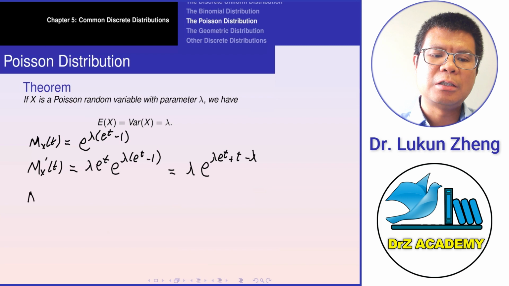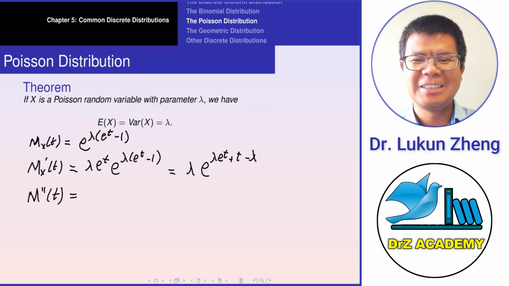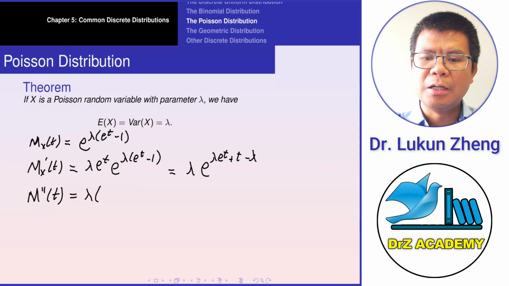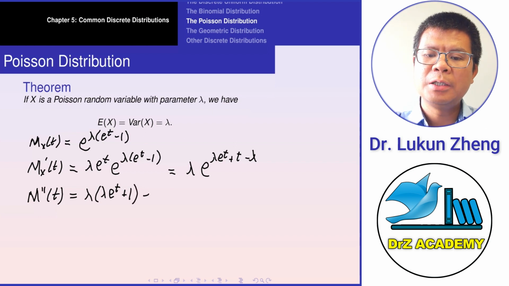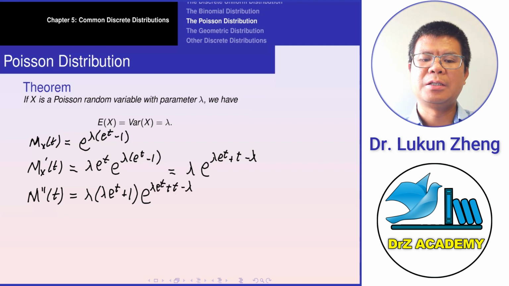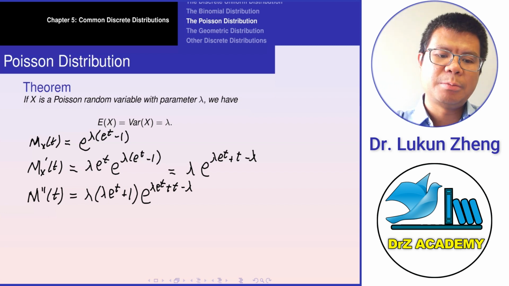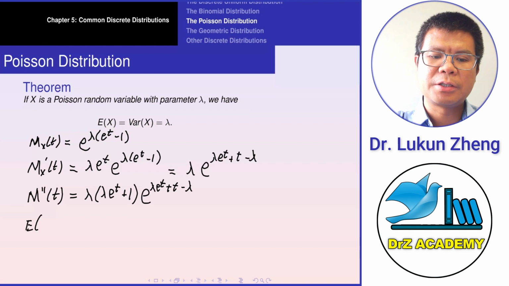And then the second derivative is the derivative of the first derivative. Yes. So now, again, chain rule, lambda times lambda e to the power t plus 1, right? Plus 1. Okay, and then e to the power lambda e to the t plus t minus lambda. All right, so that's going to be the second derivative. So we know that expectation of x is going to be what?